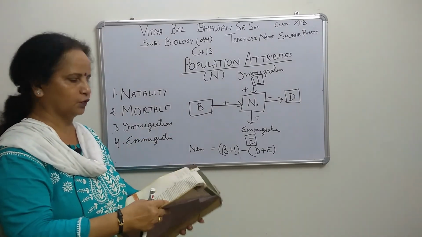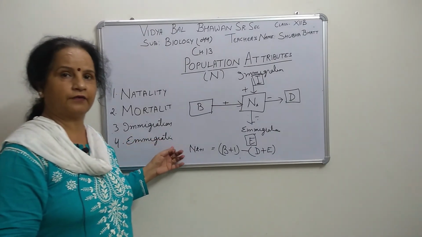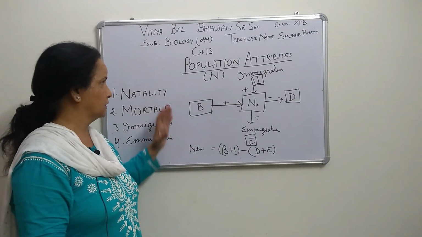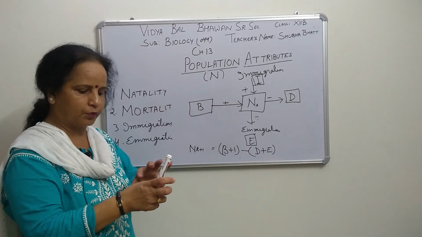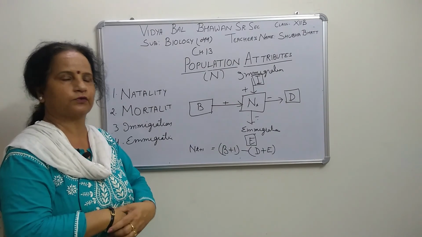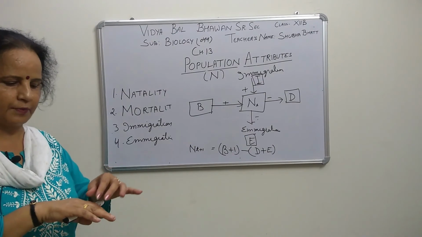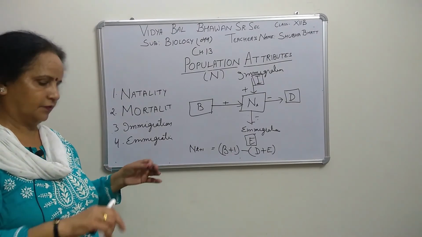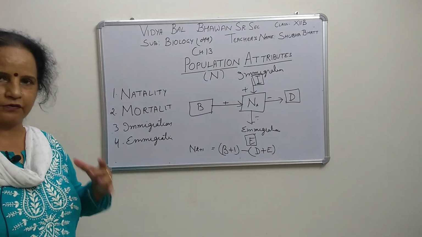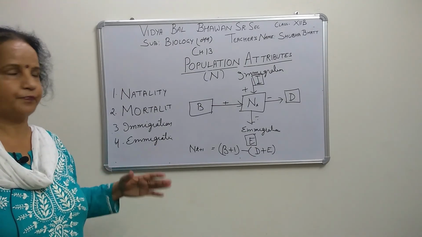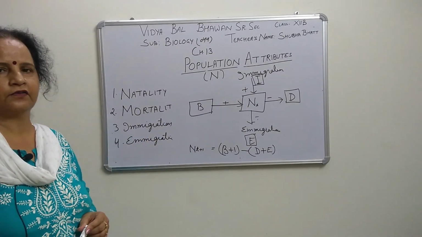So today's topic is population attributes and population growth, right? We have done population attributes and population growth, and how to count the population density. How can we find out the number of populations? There are three methods I told you about: by counting, second by biomass, and third by relative density. Examples are also given in your book, and I have told you. So these are today's topics. Go through that again, it's very simple.